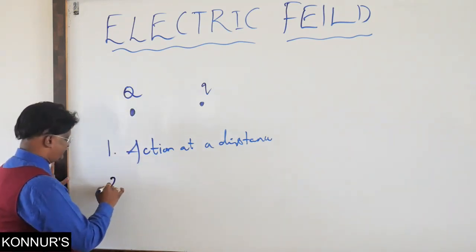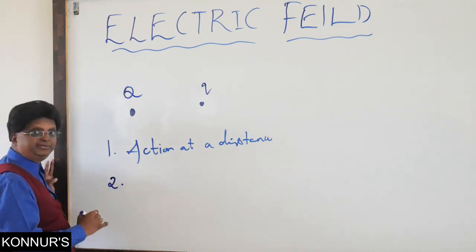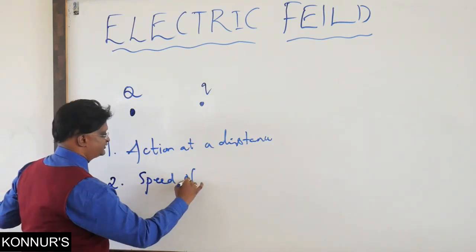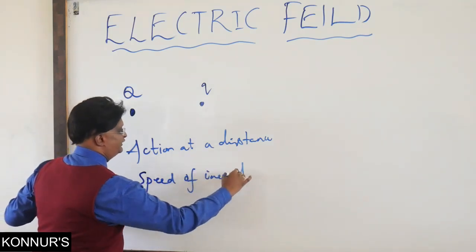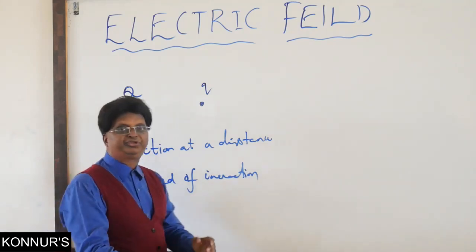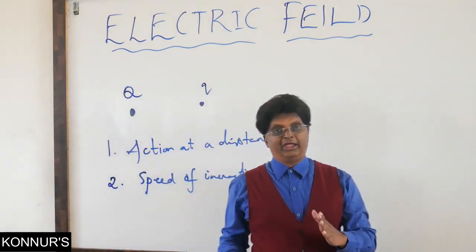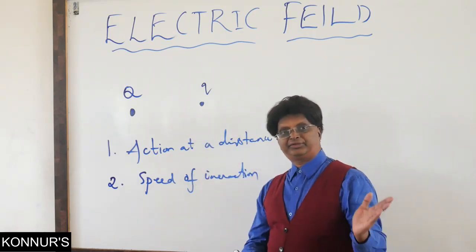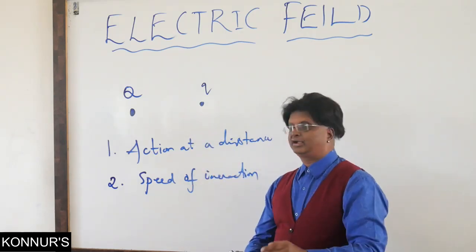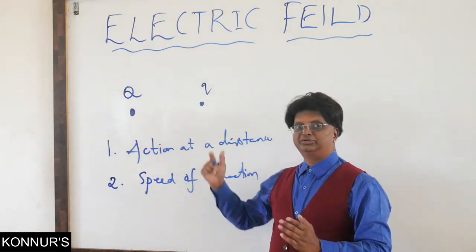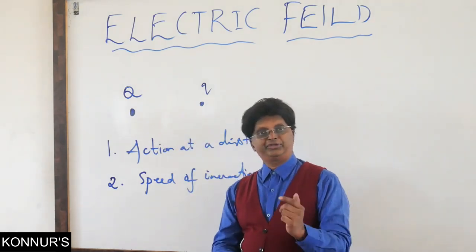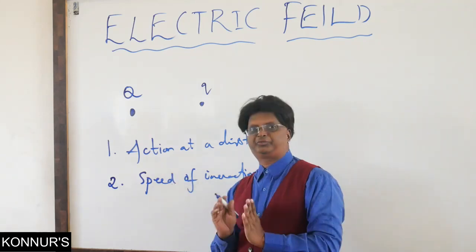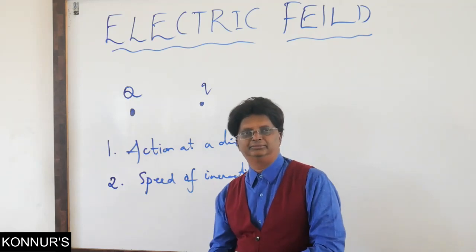Action at a distance was the first characteristic, and the second one is the speed of interaction, which is of the order of nanoseconds. Even without any contact, there is a transfer of such interaction from capital Q to small q. So these are the two specialities, and now how to understand these two specialities of this interaction.